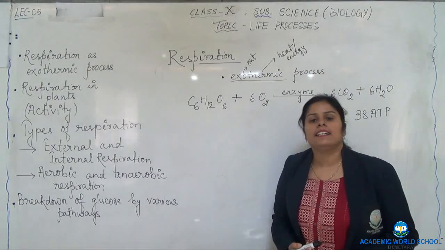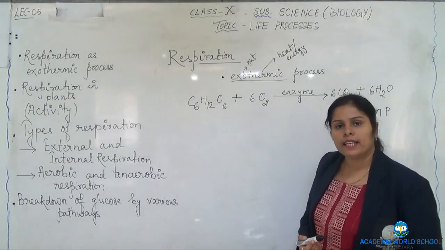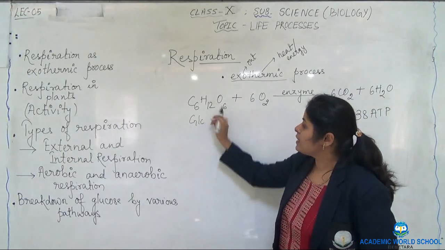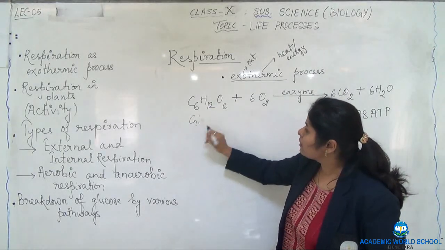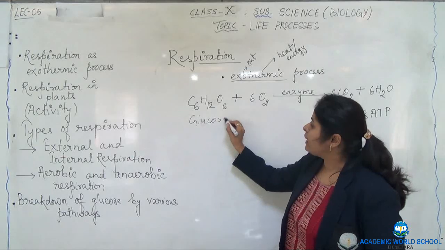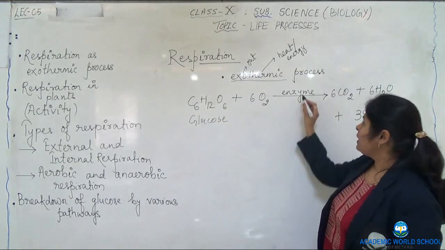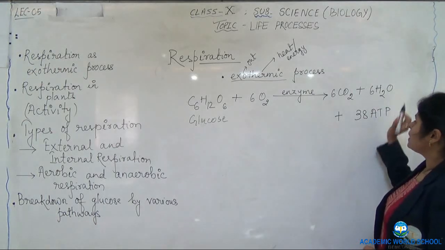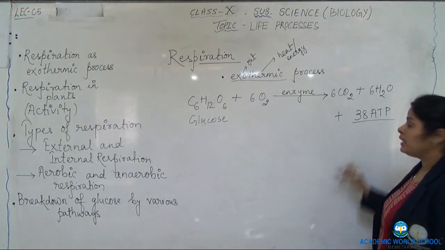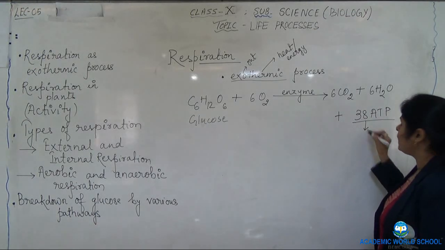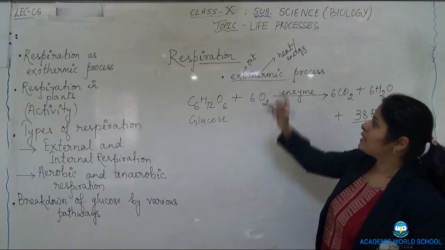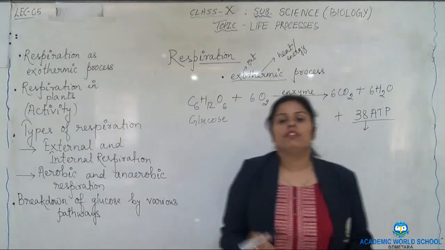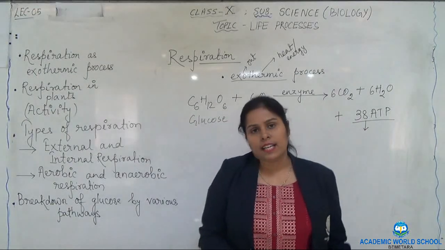Why do we consider respiration as exothermic? This glucose, which is a 6-carbon compound, when it reacts with oxygen in the presence of enzymes, gives carbon dioxide, water and 38 ATP. Here energy is liberated out. That's why we consider respiration as an exothermic process. This we have also discussed in our previous class.